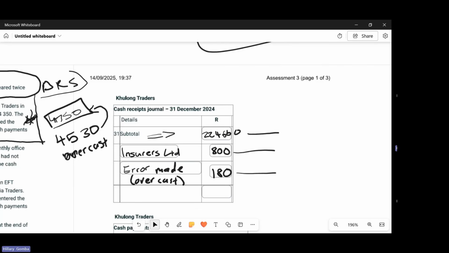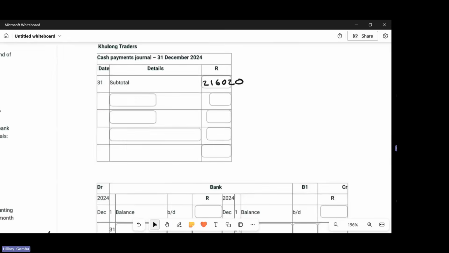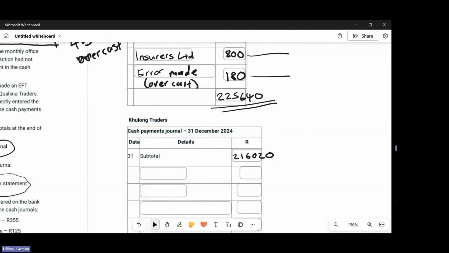Okay, let me just punch it in. So it's 224,660 plus 800 plus 180. I'm getting 225,640. So this will be your total amount for the cash receipts journal. So that's the one that you record in your bank, but we do it afterwards. For now, let us deal with the cash payments journal.